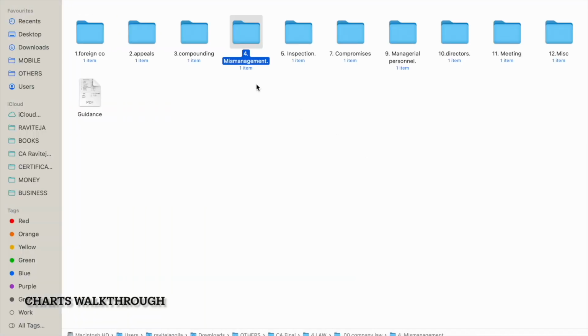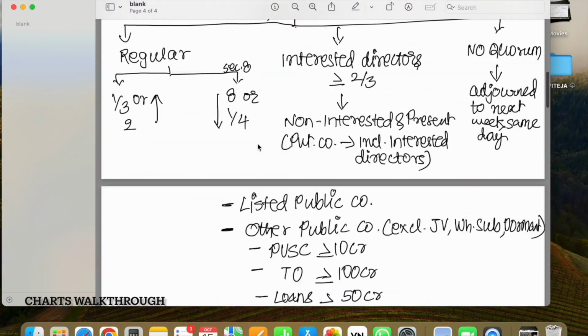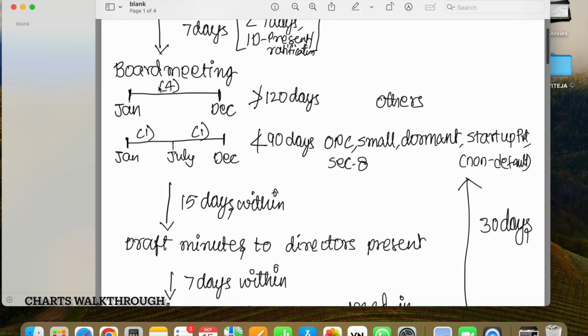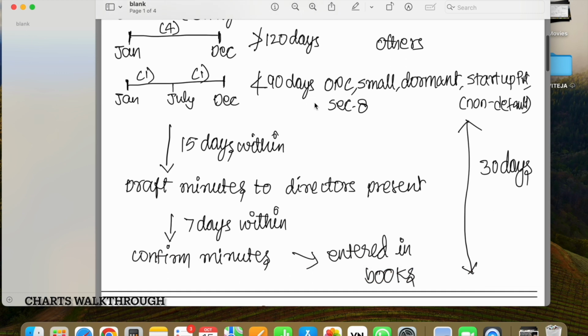So then similarly, I will walk you through meetings. So for meetings, there should be 7 days gap between notice and the board meeting, and at least four board meetings to happen. Gap shouldn't be more than 120 days. And similarly for these companies, at least two, and gap shouldn't be less than 90 days.